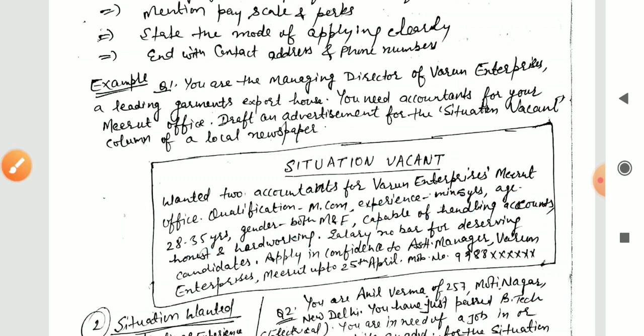Next we will talk about the salary. In salary you can offer salary rupees 50,000 per month, और सैलरी no bar for deserving candidates. इट मीन्स डिजर्विंग कैंडिडेट है उसके लिए कोई भी सैलरी का लिमिट नहीं है, कोई बार नहीं है, they can apply for. Next, apply in confidence to the Assistant Manager, Varun Enterprises.